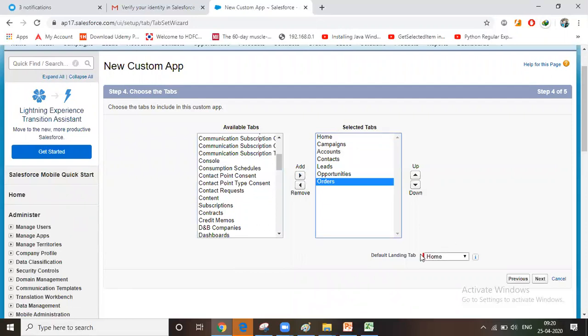Okay. So default landing tab. Home will be the default landing tab. You can select any one of the tabs you want. That means whenever you choose your application, when the application opens for the user, which tab it has to open as the landing page. So you can customize it. Click on next.